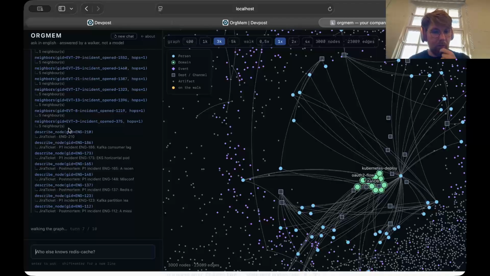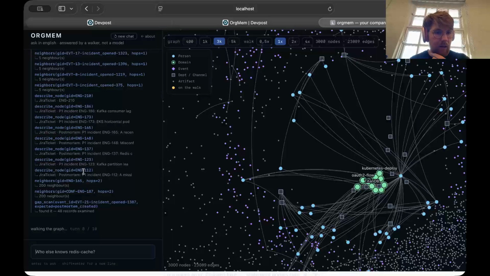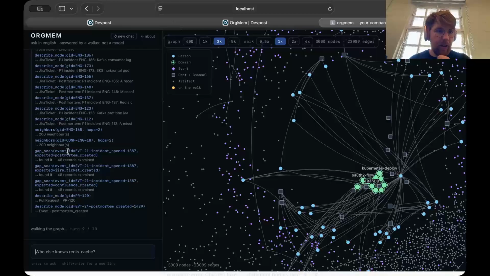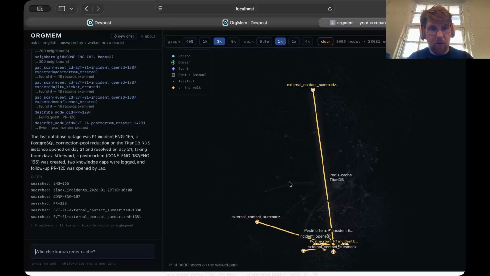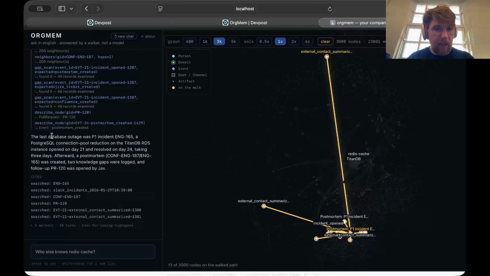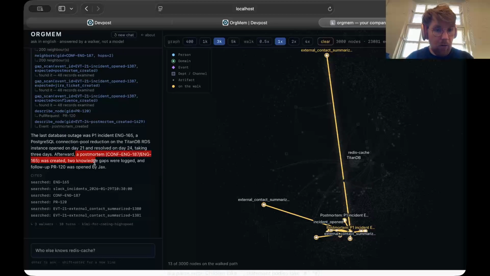So you can see it's doing all of this, and we're waiting for it to come back. Okay, it looked at 48 different nodes. It got nodes, it got schemas, described nodes. Once it's done, here we go, it's rendering the graph traversal that it did to get the answer. And then we can see the last database outage was a P1 incident. It happened on day 21 and was resolved on day 24, and there was a postmortem created.